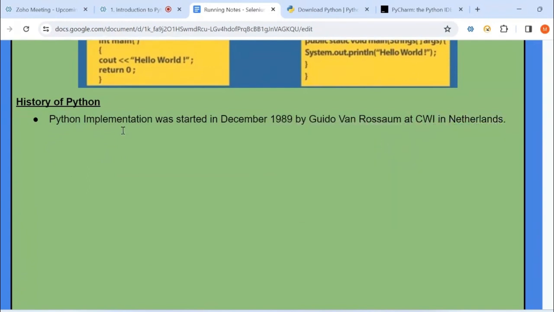So in the Netherlands, in the CWI labs, Guido van Rossum implemented Python in 1989.